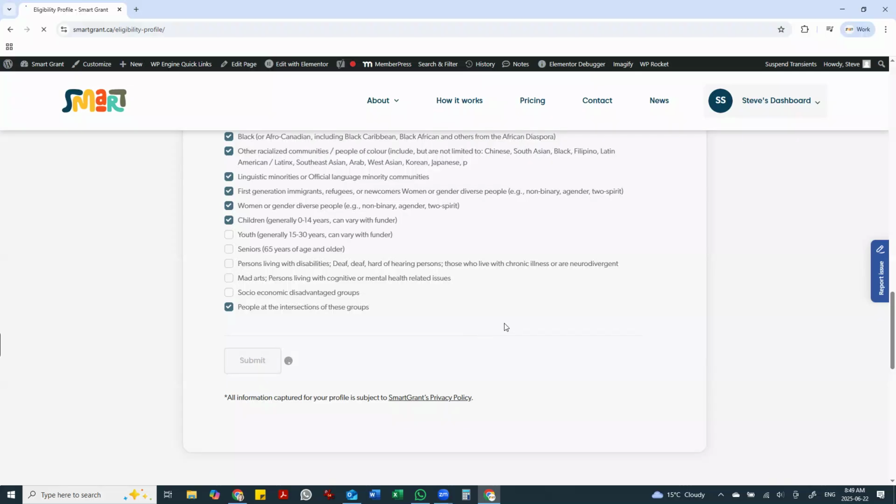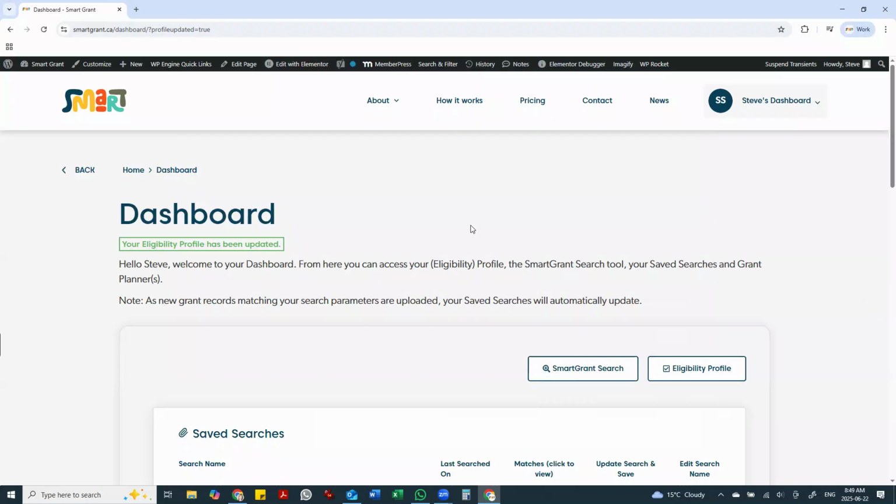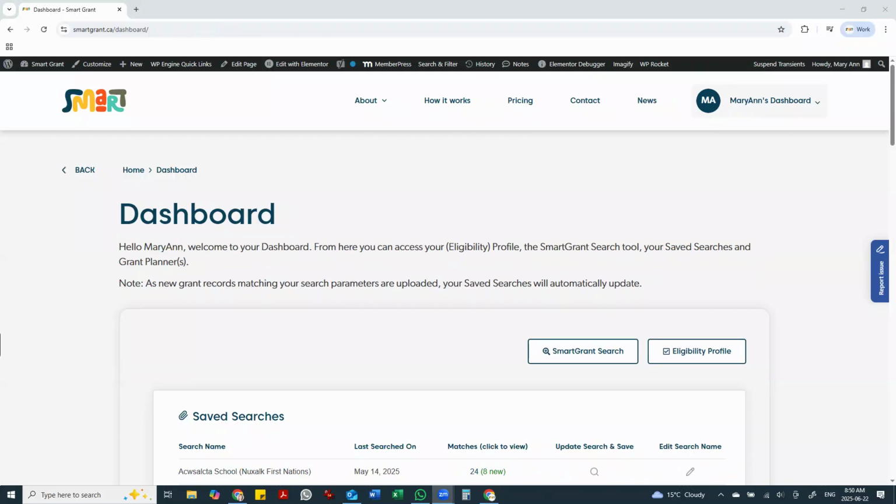As with the organization profile, you can return and change your profile at any time and as often as you wish. Once you have completed your profile, you'll be taken back to your personal dashboard. From here, you can access your past saved searches, your grant planners, your profile again, and also link to the SmartGrant search interface. Please check out our next video, which will demonstrate how to use the SmartGrant search interface, saving your searches, and a video after that, which will go through the grant planner.